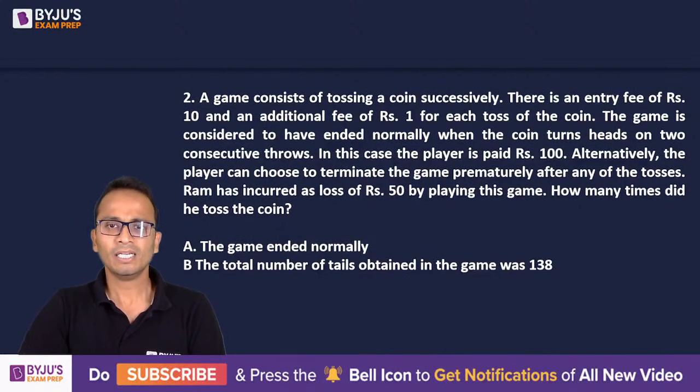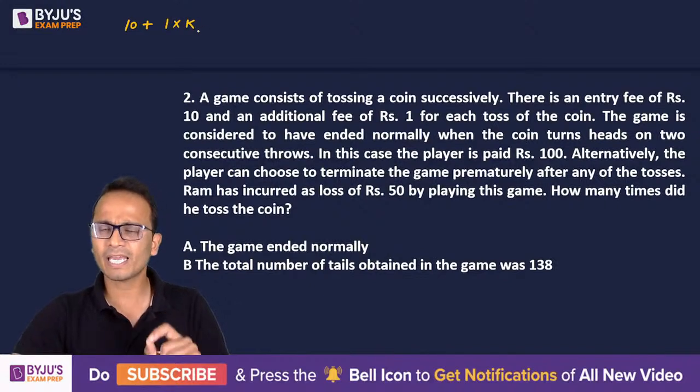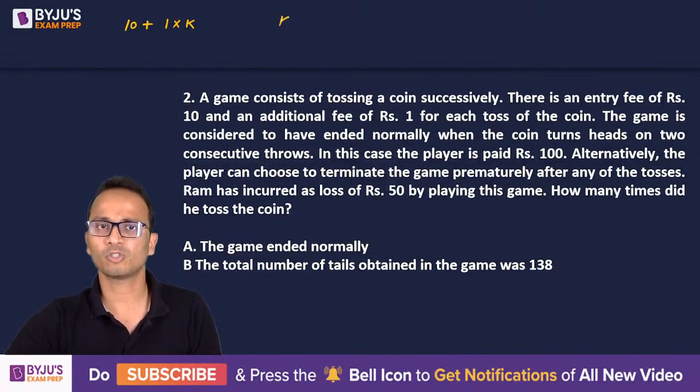Now, the money that this person has to pay is 10 for the entry fee plus 1 into K. Let's say K is the number of tosses. So I'm assuming that K is the number of tosses.